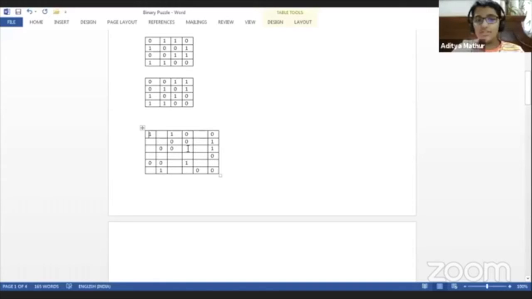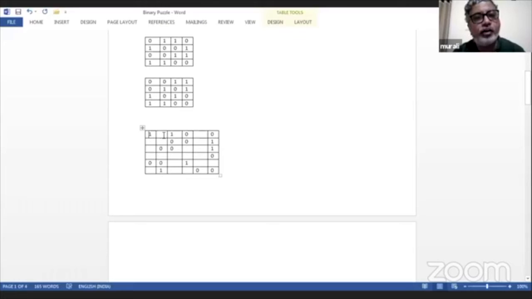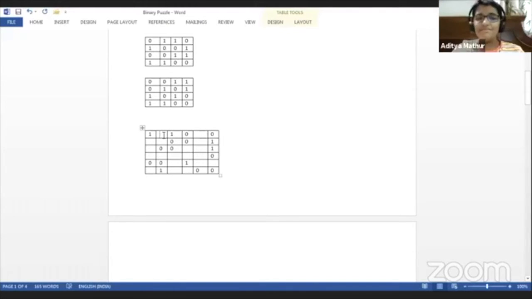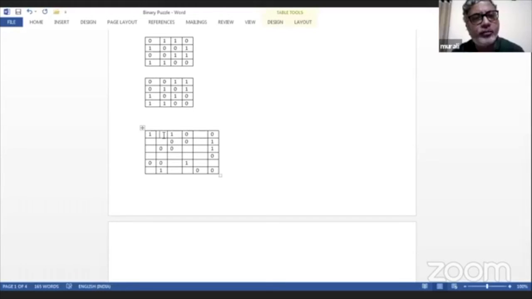You can choose the first row, second column. Okay, don't answer, Aditya. Khyati, what would come here? There cannot be 3 consecutive ones.